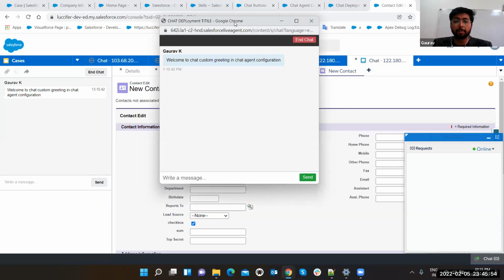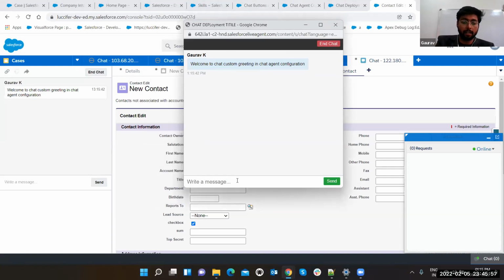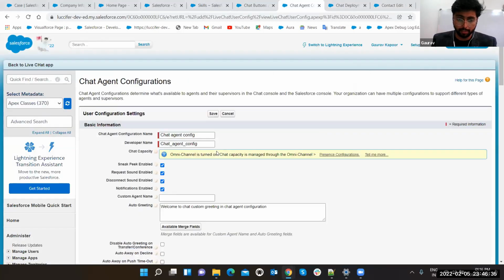So we were discussing sneak a peek. What is sneak a peek? See, we are typing hi. We haven't sent it yet, but you can see what the other person is typing. In WhatsApp, have you seen those three dots going up and down? It shows you that some other person is typing. By default Salesforce has not enabled sneak a peek, as a security feature, but here you can add this feature so that you can see what the customer is typing without even sending. Whatever I'm typing, you can see here. If I delete, you can also see what I'm deleting. Without sending, you can see what I'm writing. That is the sneak a peek option.